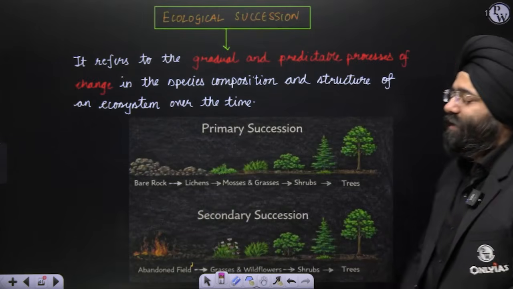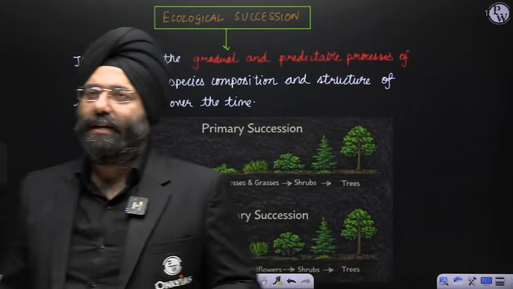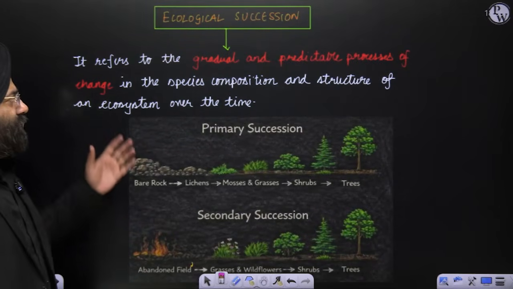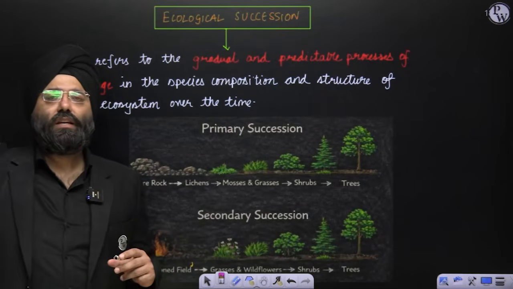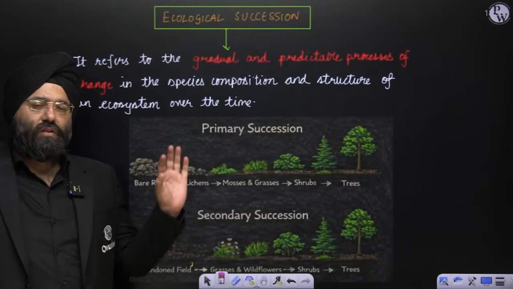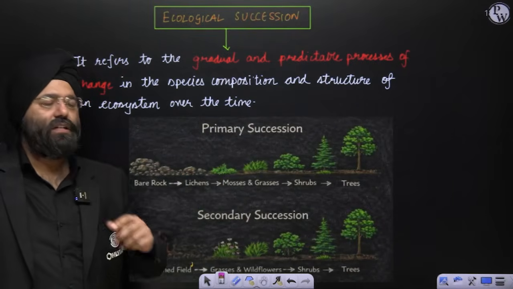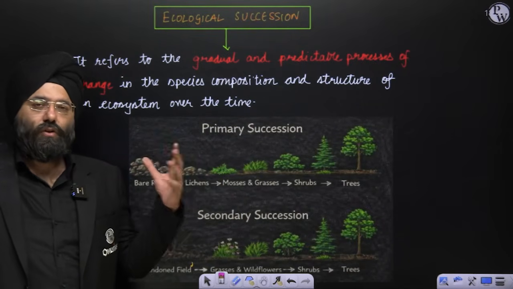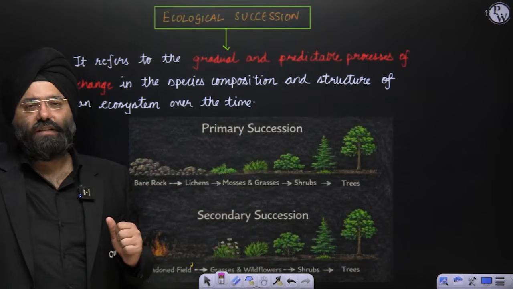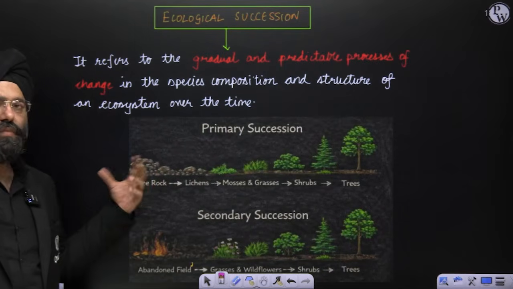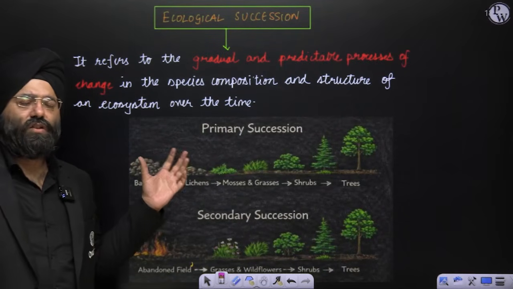Ecological succession, the next part which we had to study. Please understand something. When we talk about the next topic, this is ecological succession. Here we have now completed with the cycles, right? Now let us come to the next point, that is ecological succession. There are two scenarios in which we basically study this. Supposing there is a bare rock, nothing was there earlier, no vegetation was present there, bare rock is present.